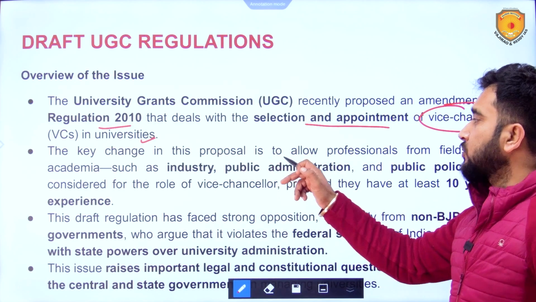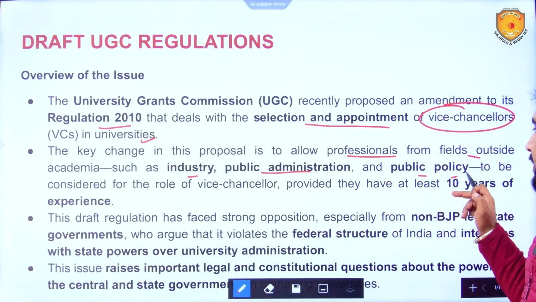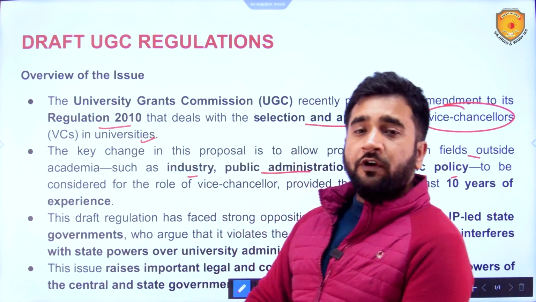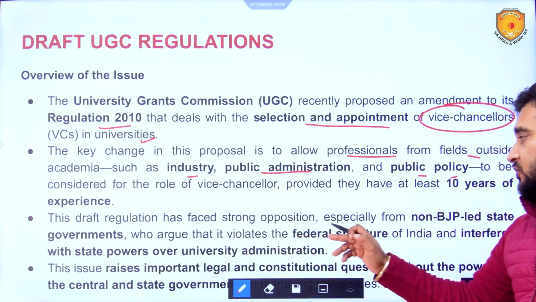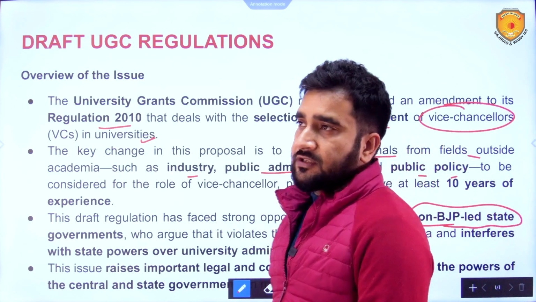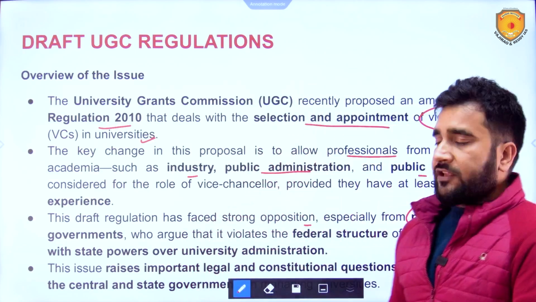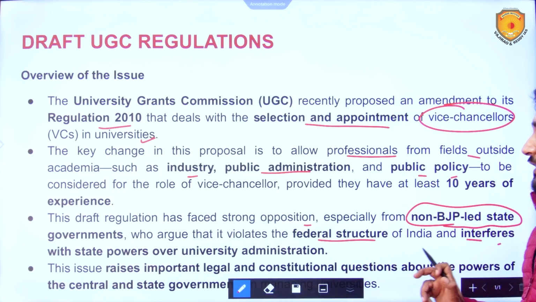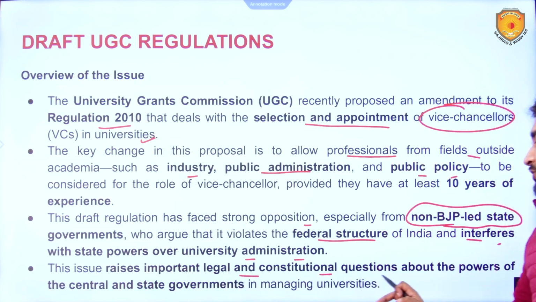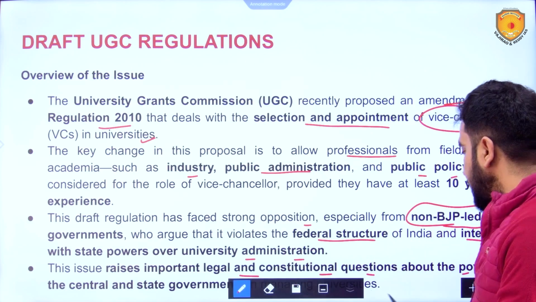The key change in this proposal is to allow professionals from fields outside academia, such as industry, public administration, and public policy, to be considered for the post of VC. Earlier, they were not. Who were? We will see. Draft regulation has faced strong opposition, especially from non-BJP led states. In the Hindu, there was this poster of the Tamil Nadu chief minister protesting against it, who argued that it violates the federal structure of India and interferes with the state powers over university administration. The issue raises important legal and constitutional questions about the powers of central and state governments in managing universities. This is what we need to look into.